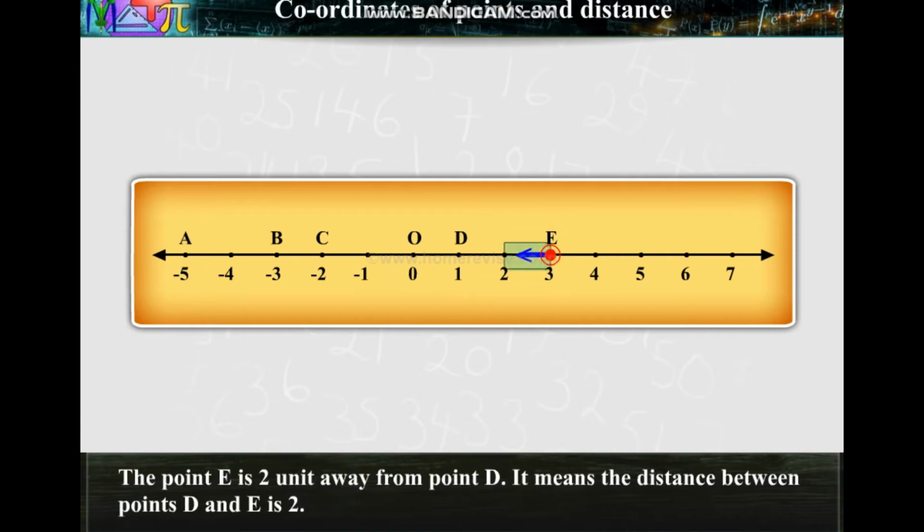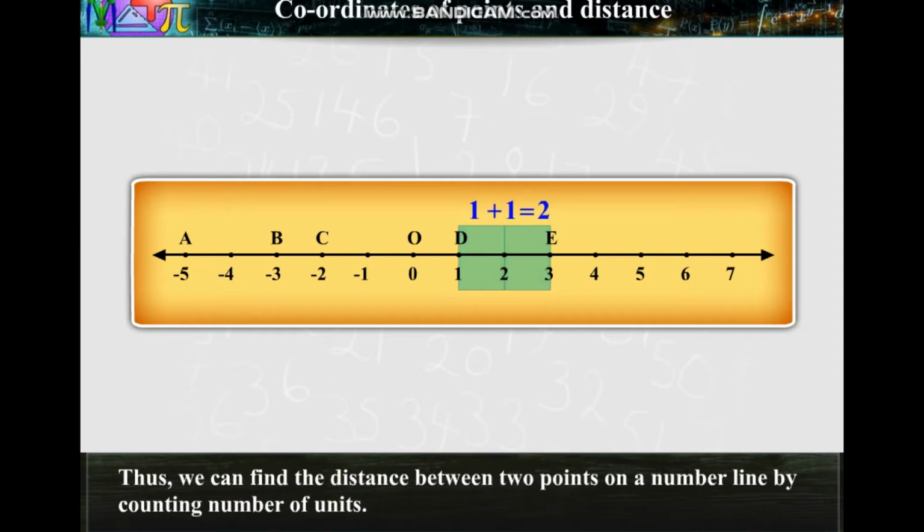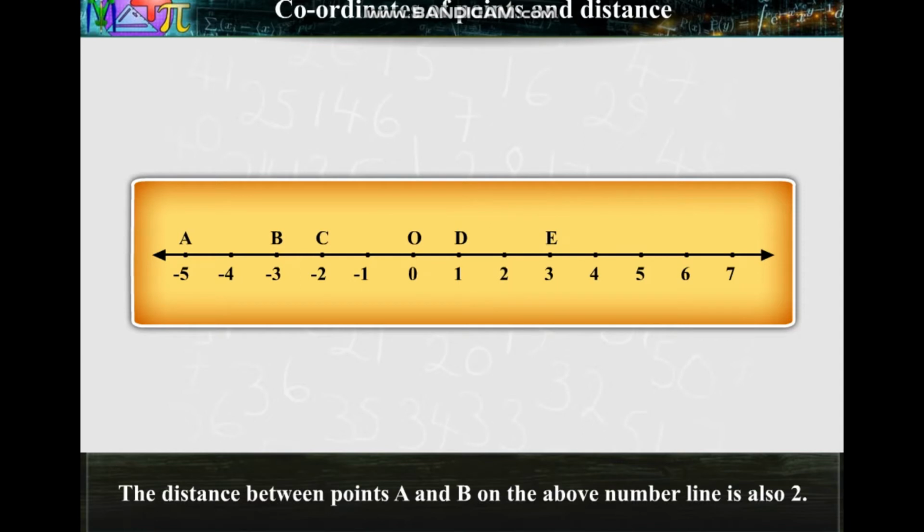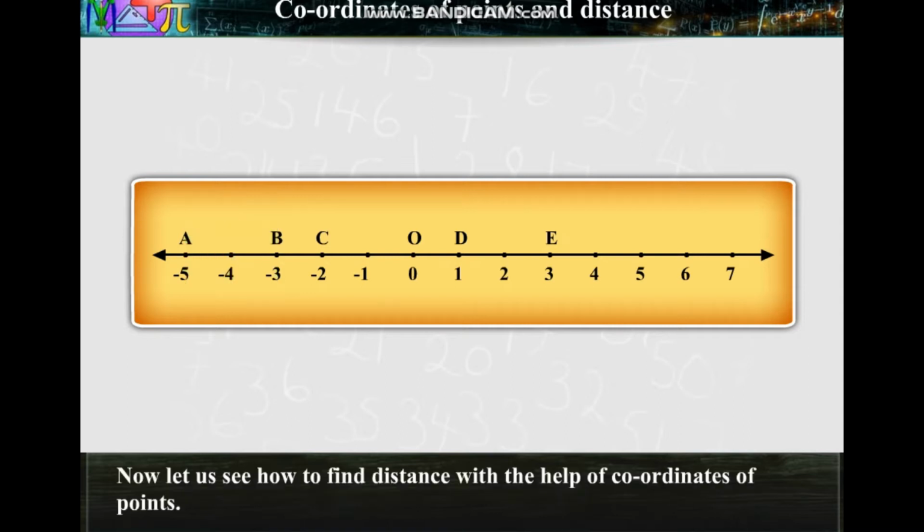The point E is 2 units away from point D. It means the distance between points D and E is 2. Thus, we can find the distance between 2 points on a number line by counting the number of units. The distance between points A and B on the above number line is also 2. Now, let us see how to find distance with the help of coordinates of points.